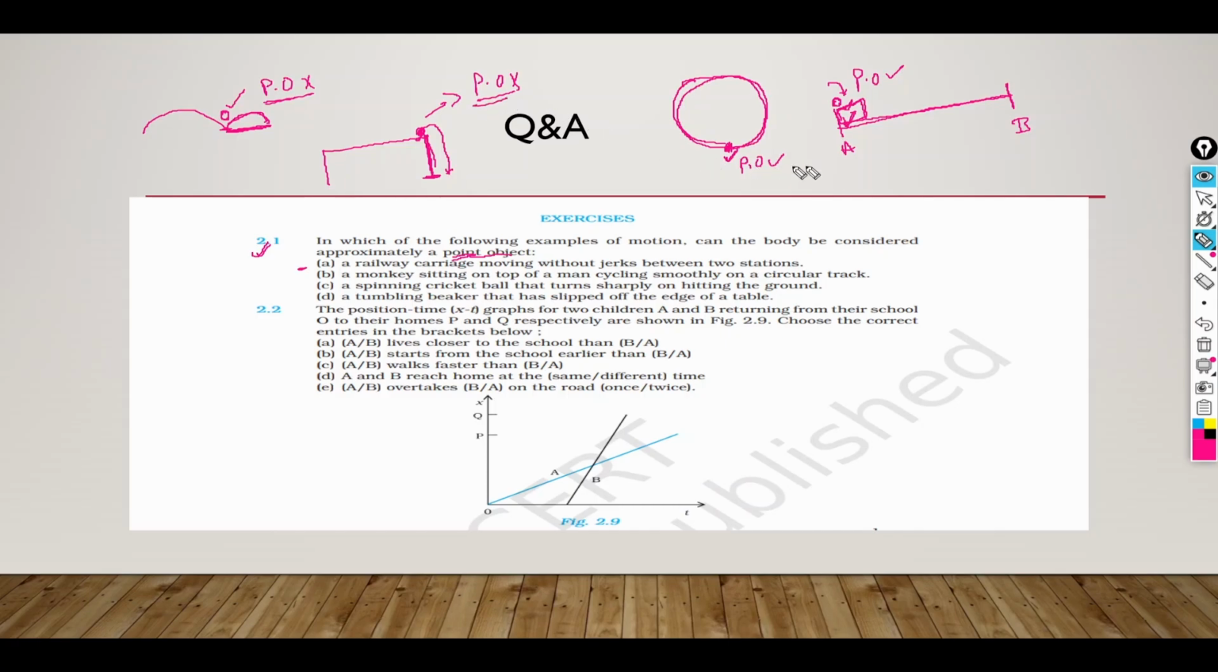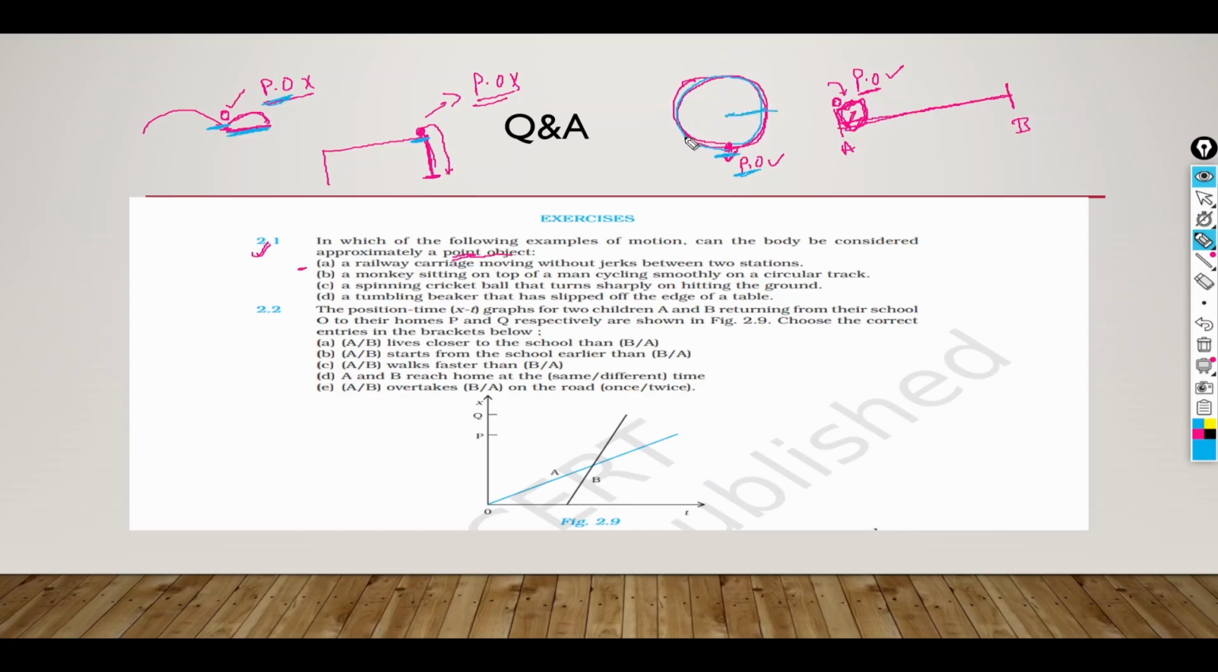If we look at the examples, although the size of the train is much bigger, in comparison to the distance it is not that much, so this is a point object. But although the size of this ball is smaller, it is not considered a point object, because of the distance that it is traveling in a given time interval. The same is the case with the beaker. In the case of the monkey, it is a point object as the distance it is traveling is much larger than its size.